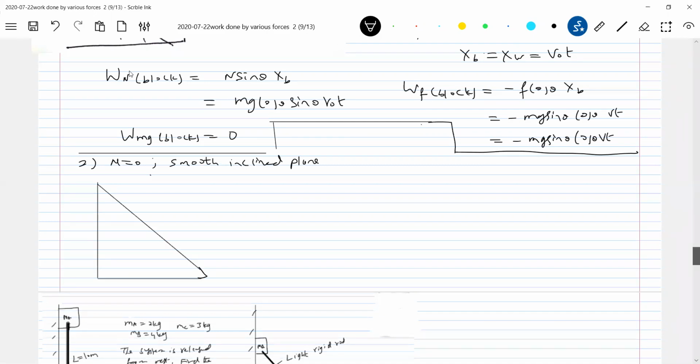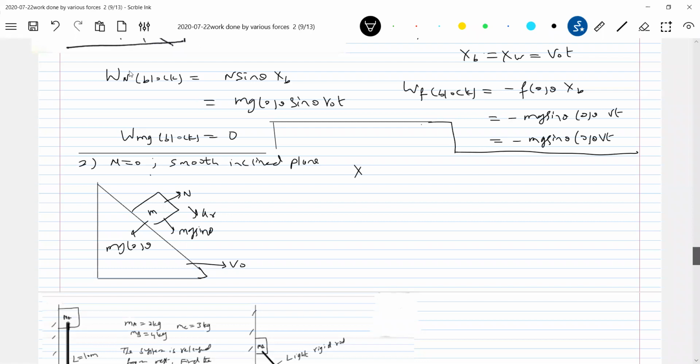Let's analyze the problem like this. The wedge is moving with a constant velocity v naught. What are the forces acting on the block? Mg sine theta, and here mg cos theta. So the acceleration of the block will be equal to how much? g sine theta, a_R, where a_R is the acceleration of the block with respect to the wedge. And the acceleration of the wedge is 0. Then you calculate the velocity of the block at any instant of time. It will be v_R. Got this? Then take the relative velocity application. From that you calculate the displacement of the block.